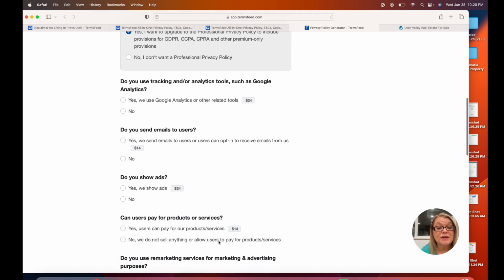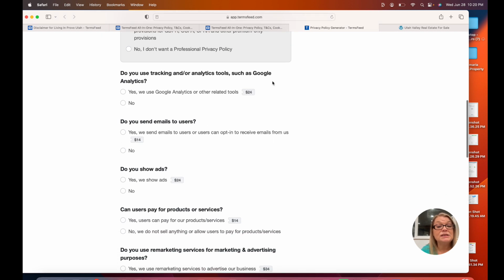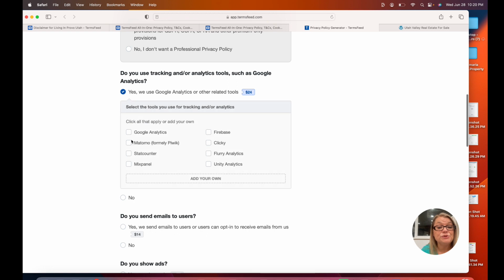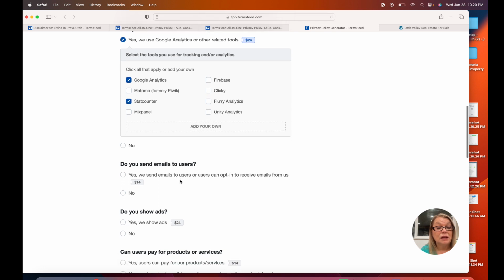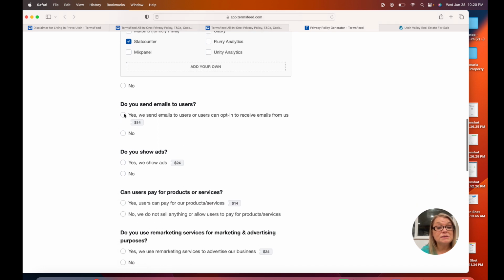So if I click on this, do you use tracking such as Google Analytics? Yes, we do. We use Google Analytics. We don't use any of the others. We do use Stat Counter. Do you send emails? Yes, we send emails to users, or users can opt in to receive emails from us. You know what? I can say no to this because we're not gonna collect them here. We're gonna collect them on our KV Core site.